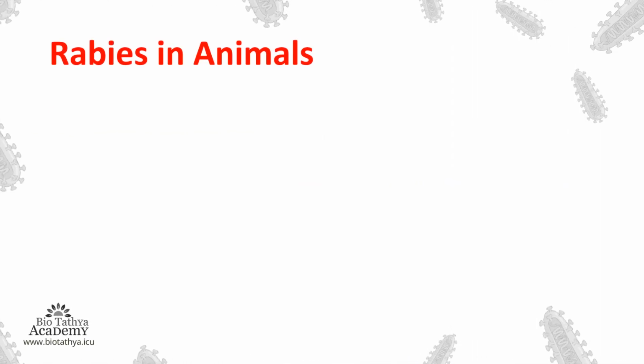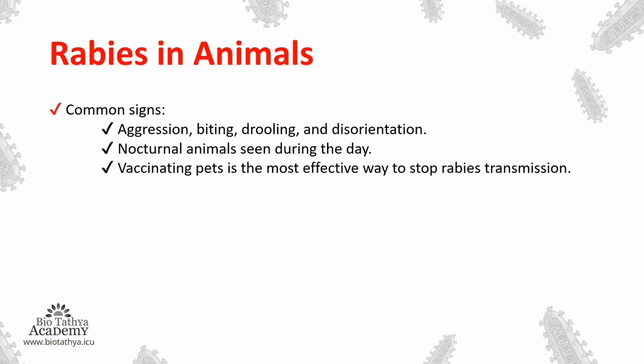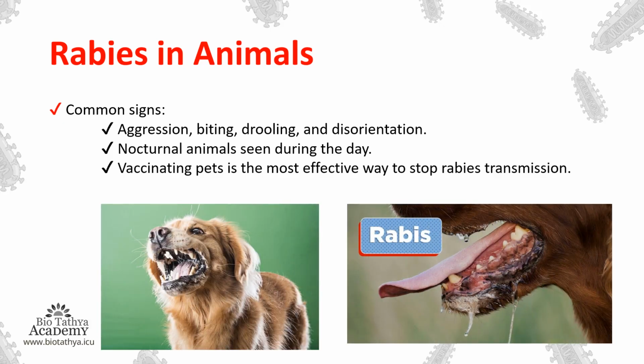Rabies in animals. Common signs. What are the common signs? Aggression, biting, drooling and disorientation. Nocturnal animals seen during the day. Vaccinating pets is the most effective way to stop rabies transmission. Here we can see two pictures where a dog is drooling, and this dog is showing aggression and disorientation of the body.